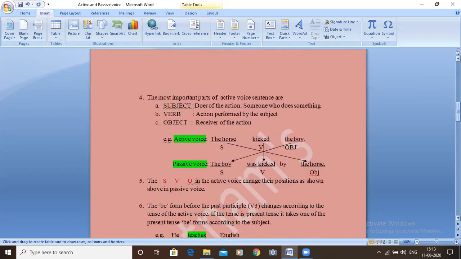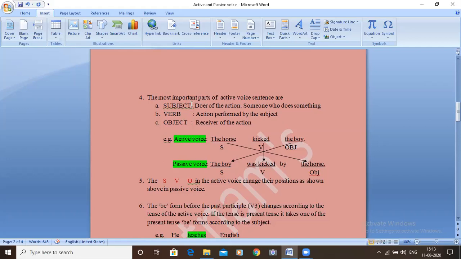Right? The most important parts of an active voice sentence are subject, verb, and object. It should have subject, verb, and object.